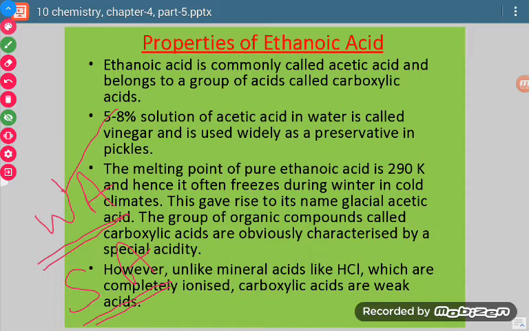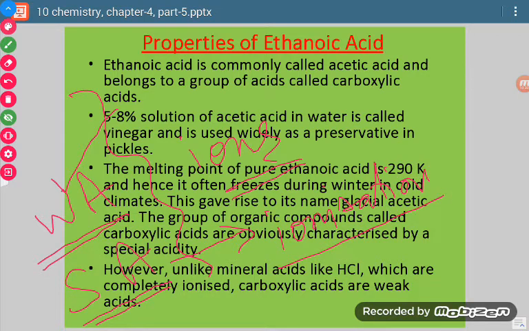What do we mean by weak acid or strong acid? All these compounds show their acidic behavior because of the ions formed. Ions are formed after ionization.